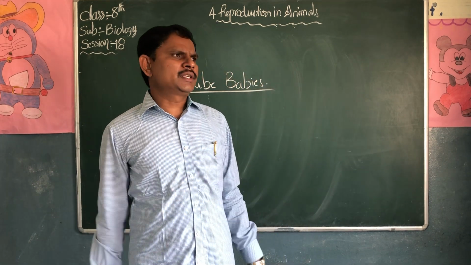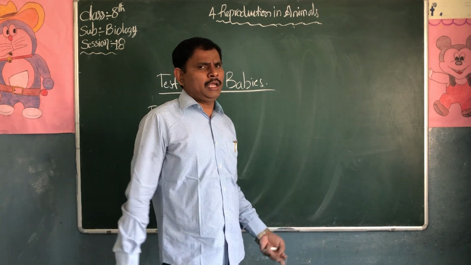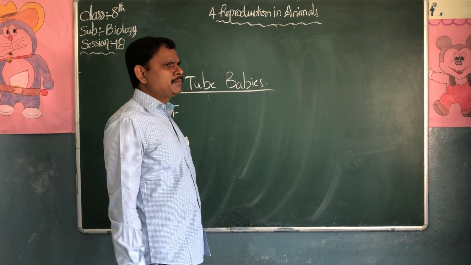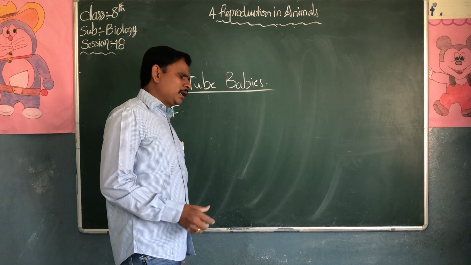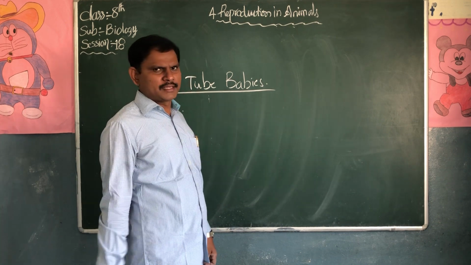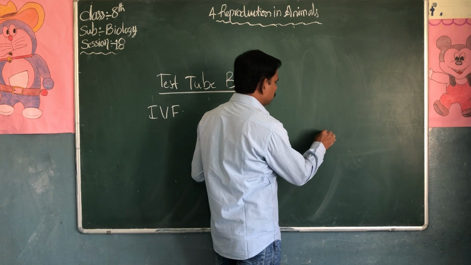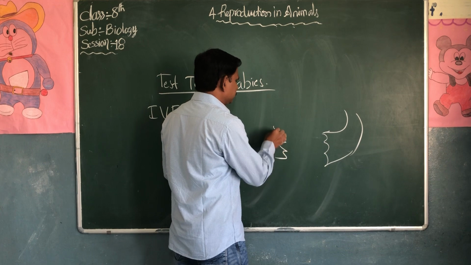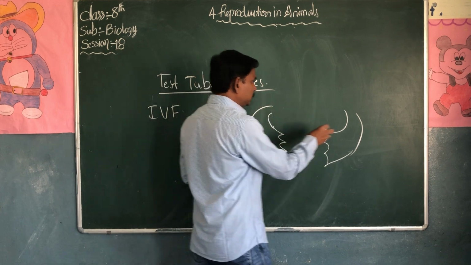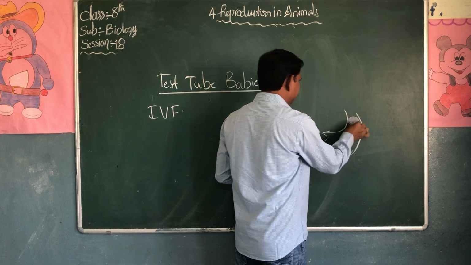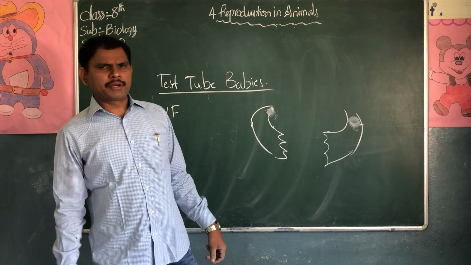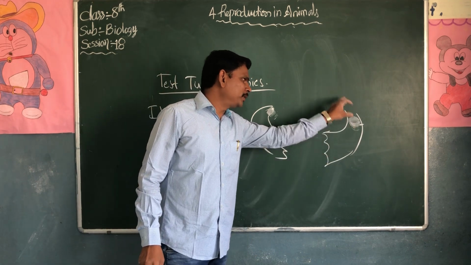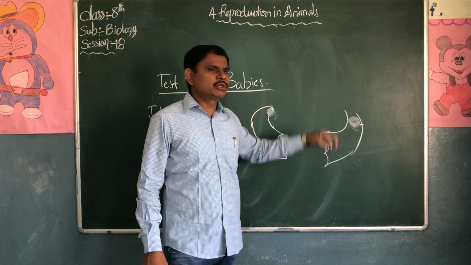There are so many issues. There may be a problem in males, and there may be a problem in females also. There are 2 ovaries in a female. Due to some reason, some internal problem, the oviduct, the fallopian tube, is going to block.